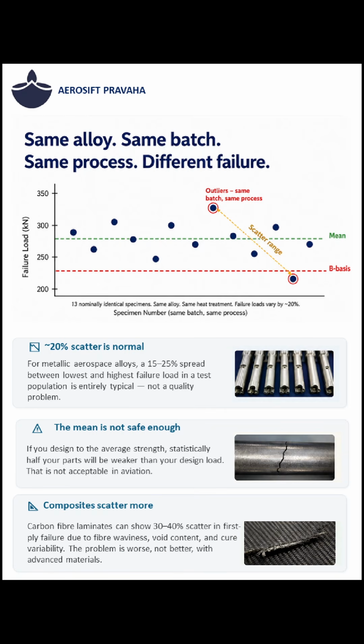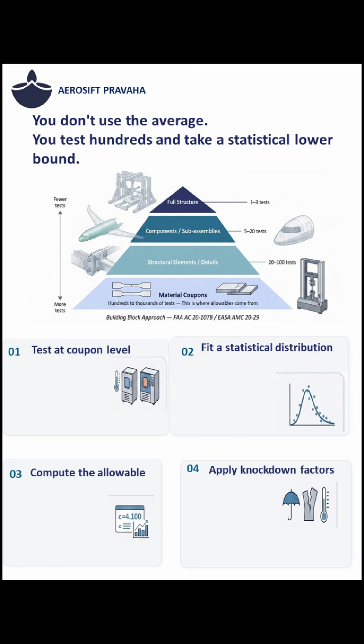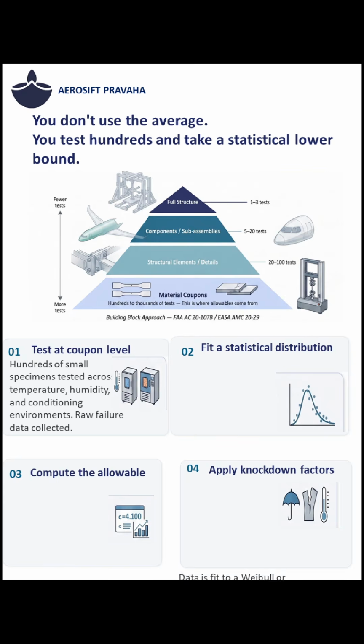Advanced composites exhibit greater failure variability due to manufacturing imperfections. Allowable values are set by the following 4 steps. Step 1. Test. Hundreds of specimens tested across all relevant environments. Raw failure data recorded.